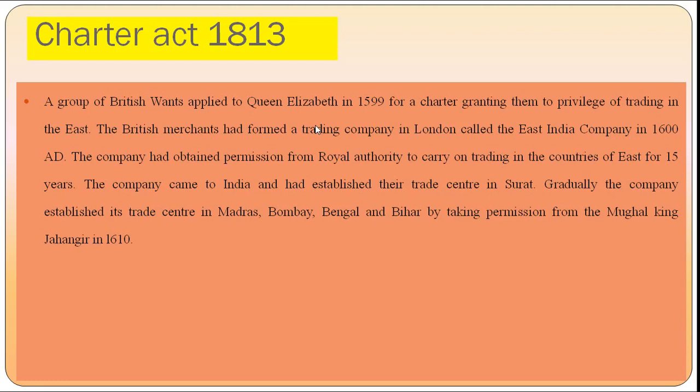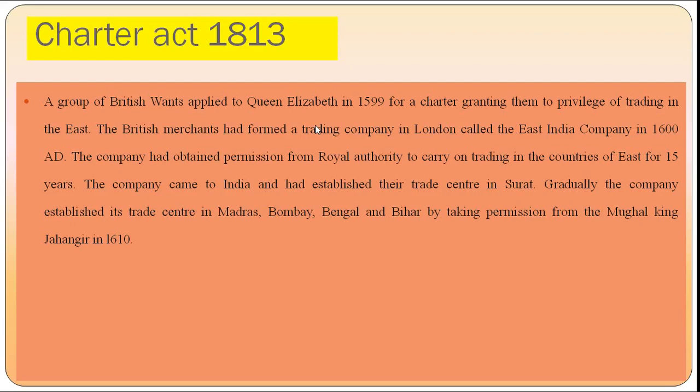The company had obtained permission from royal authority to carry on trading in the countries of the East for 15 years. The company, which was established in England to trade in different countries of the world for 15 years, came to India and first established its first trade center in Surat. Gradually the company established its trade centers in Madras, Bombay, Bengal and Bihar by taking permission from the Mughal king Jahangir in 1610.